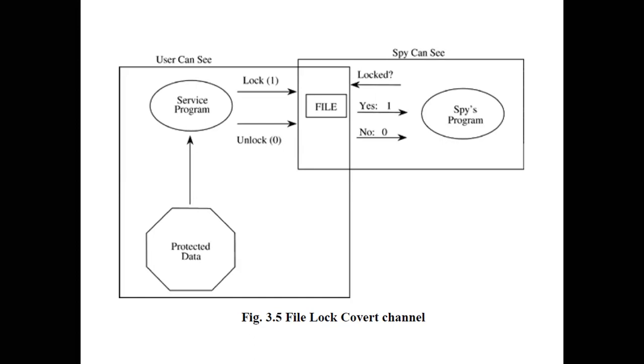Now if you can see here, this is a clear example of a file lock channel. In a multi-user system, the file can be locked. When you have more than one user, as we all know, multi-user operating systems are possible for every one of us nowadays. In a multi-user system, a file can be locked to prevent two people from writing to the same file at the same time. We normally lock a file. For example, if one person is editing, we lock the file so that two people cannot write to the same file at the same time.